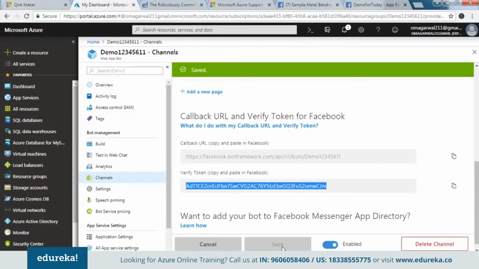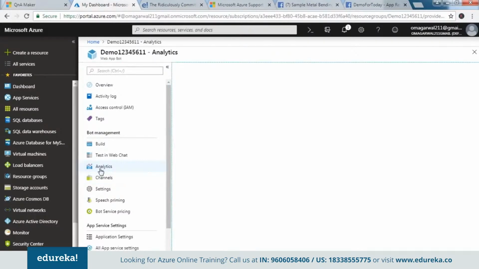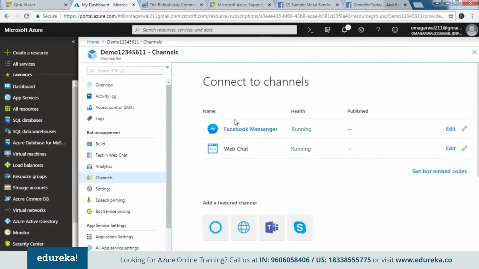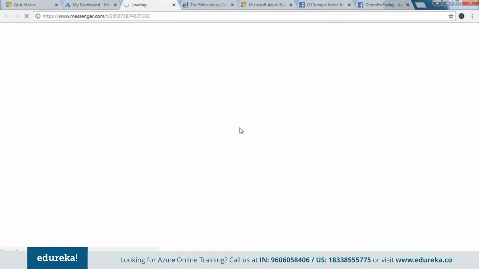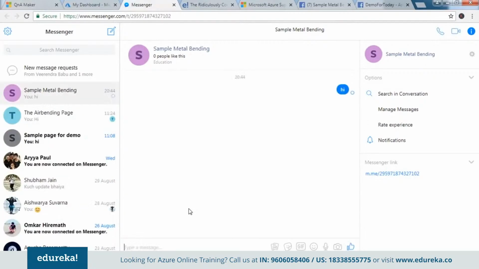Okay, so if we just go back to the channels, we would see that our Facebook Messenger has been added. So if I do put forth a query, that would be replied into my Facebook Messenger, or my account would reply. That is, my chatbot would reply using my account. So for that, okay, this refreshing takes a while at times. So we should see the Messenger app here. There you go. If I click on it, I get this at my disposal. And if I type hi this time round, I should get a reply.